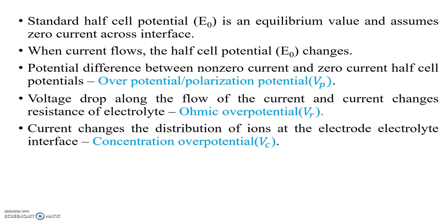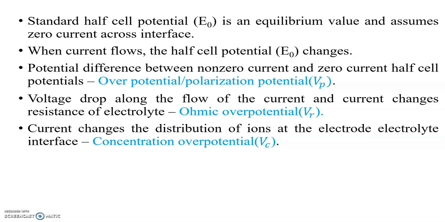The standard half cell potential, E naught, is an equilibrium value and assumes zero current across the interface. When current flows, the half cell potential E naught changes. The difference between the half cell potential at non-zero current and at zero current is called the overpotential or polarization potential, Vp.